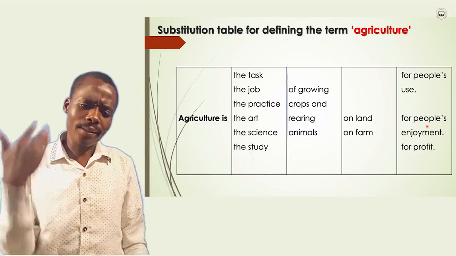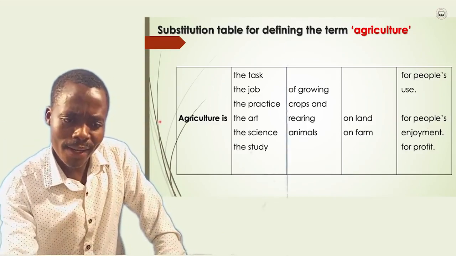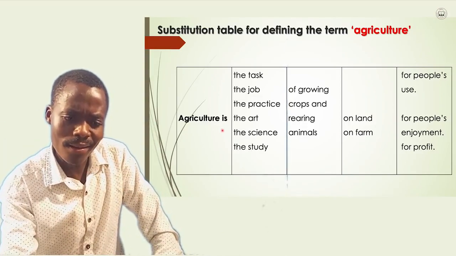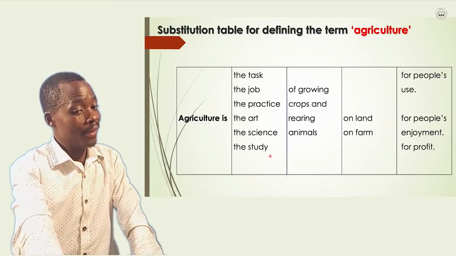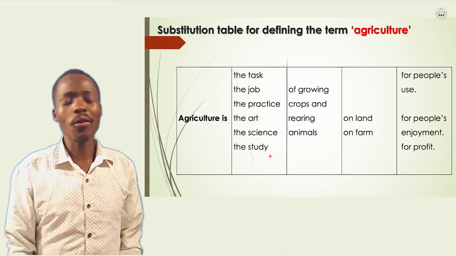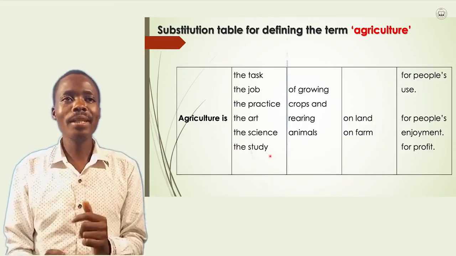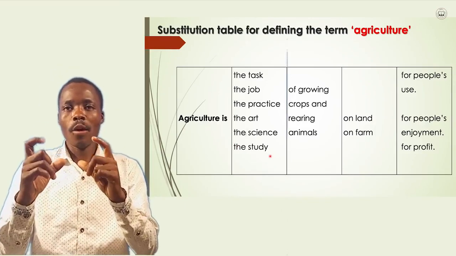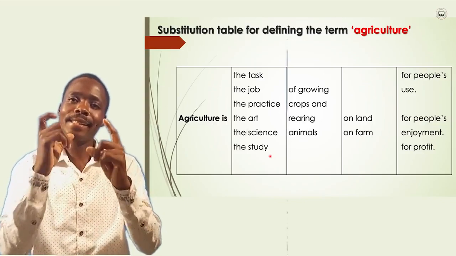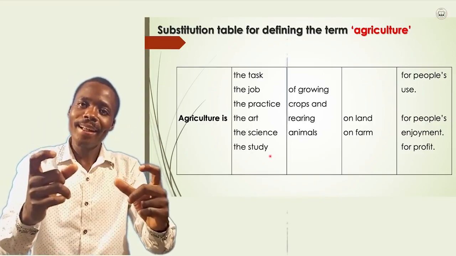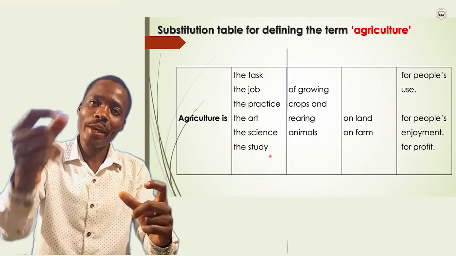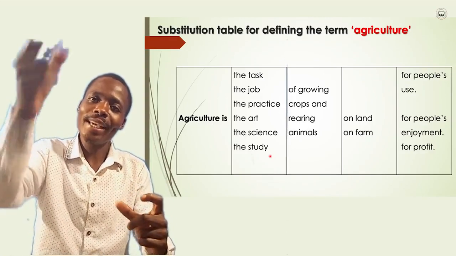For the last time, let's go back to agriculture. Agriculture is the study. I won't go further into other columns, but let's get the meaning of the term study. When you look at the term study itself, it is looking at something with close attention.